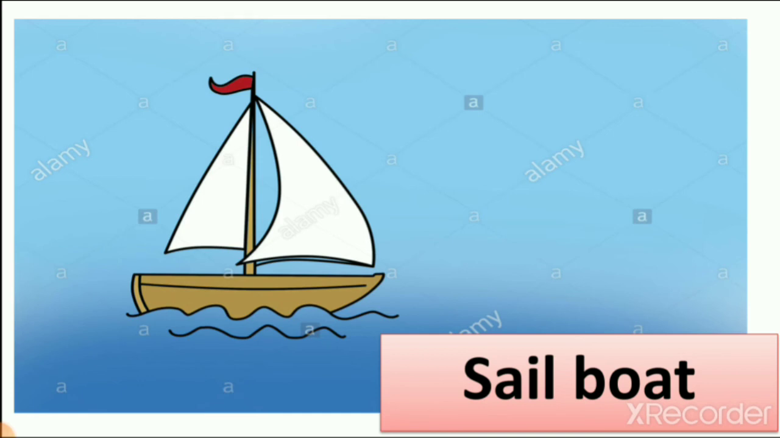So the big cloth we tie to this boat. In old days there was no petrol, there was no diesel. So still they were going in the sea, the ocean. So they used this boat. Now this boat is moving with the help of wind. So wind is near the sail, and when the sail is filled with wind, the boat can move, right?